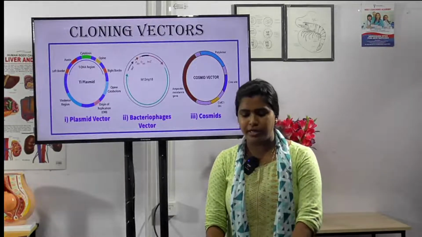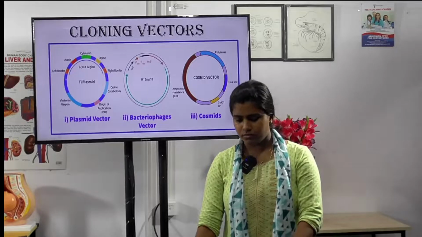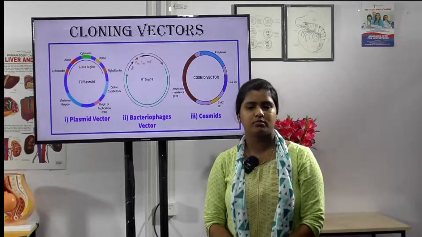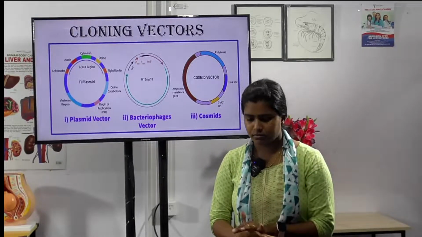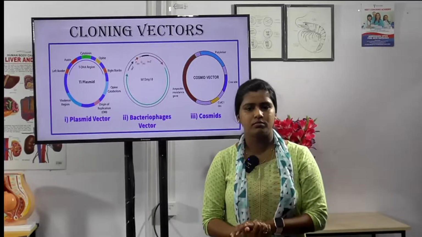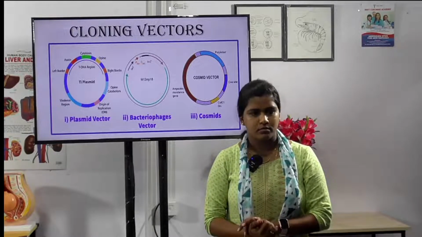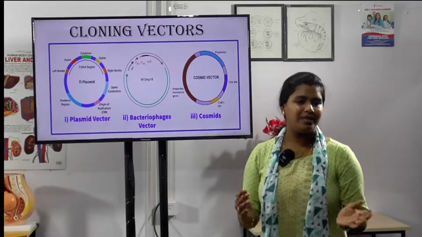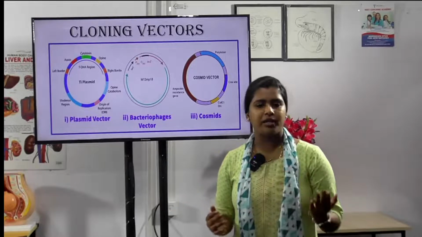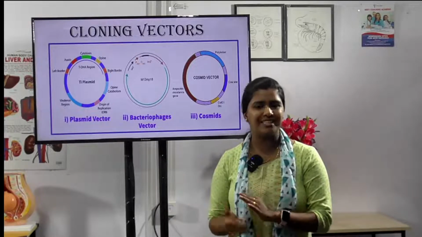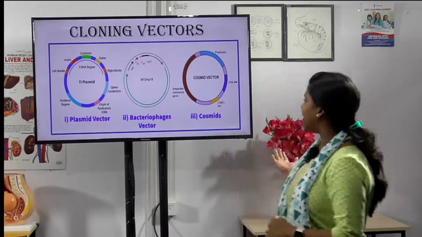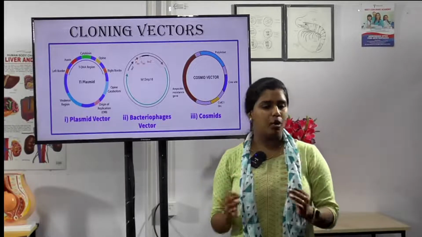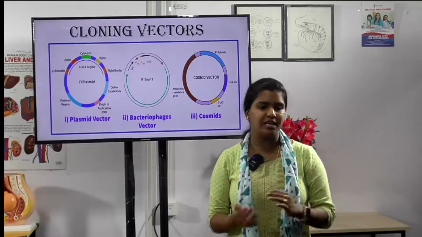Okay, and the next is cloning vectors. What is meant by a vector? A vector is a DNA molecule that can carry a foreign DNA and replicate in the host. There are three types of vectors: plasmids, bacteriophages and cosmids. Plasmids are small, self-replicating, and usually circular in shape.